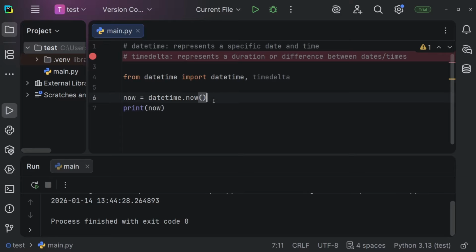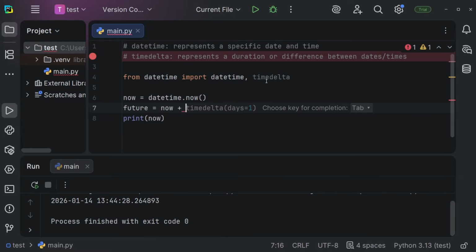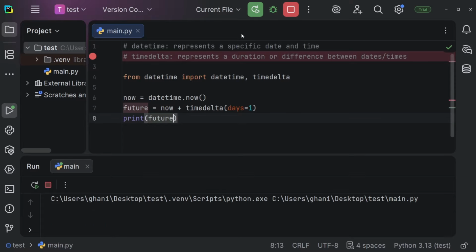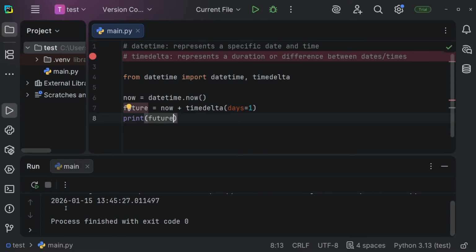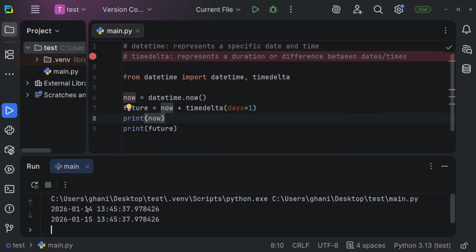Now I can also create a variable for the future, for example. So future is going to be equal to now plus, and you use timedelta to create a difference, so to create a certain span. So timedelta of days being equal to 1, for example. So this creates a span of 1 day. So this value, the variable future, will store the current time plus 1 day. Let me execute this and also print future. And as you can see, now we're getting 2026-01-15. So this is actually 1 day in the future. Let me show you by also printing now. So you can see we're getting 2026-01-14 and 2026-01-15 at the exact same time.